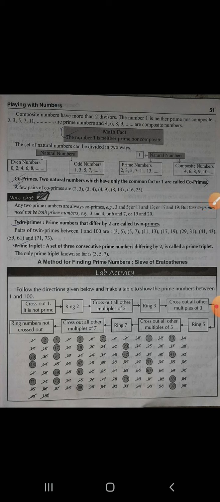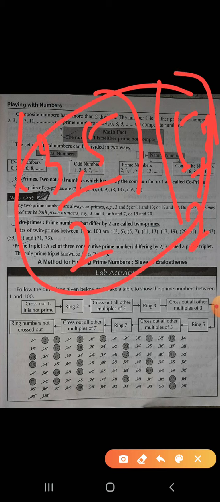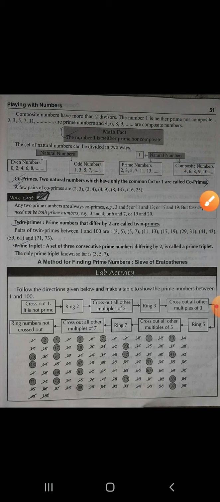Now twin primes. Prime numbers that differ by 2 are called twin primes. So if I say 3, 5, or 5, 7. See, their difference is what? Their difference is 2: 5 minus 3 is 2, 7 minus 5 is 2. And all of these are what? Prime. So these are twin primes. There are many other examples.